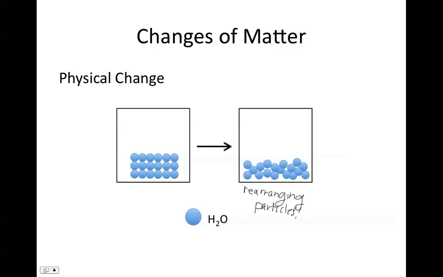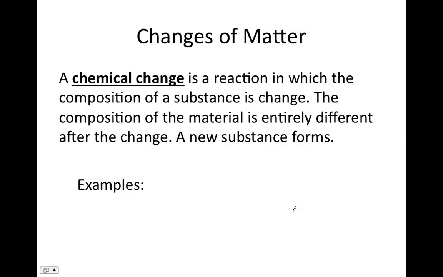Okay, we haven't changed the chemical substance. Alright, but let's look at chemical changes. This is when the composition of a substance does change. So the composition of the material is entirely different after the change. We have a new substance.